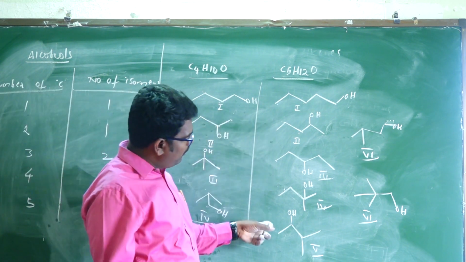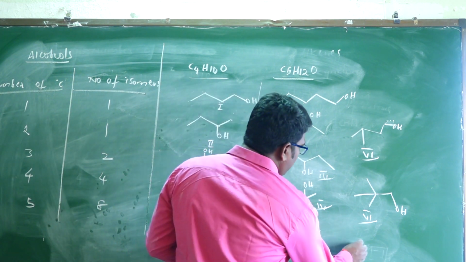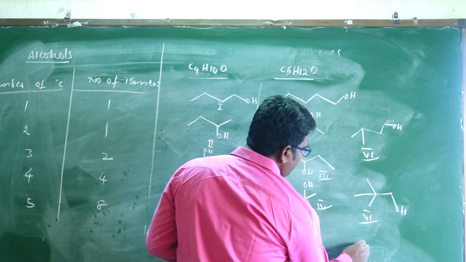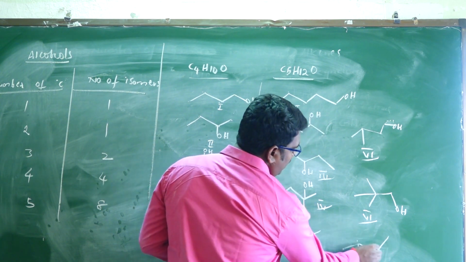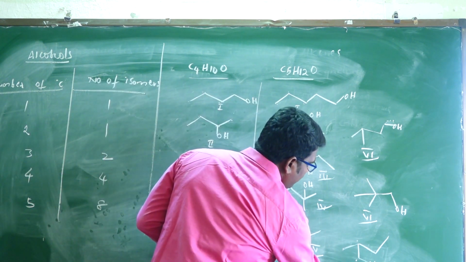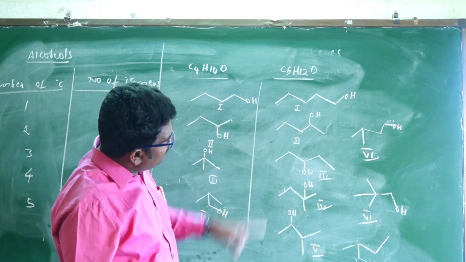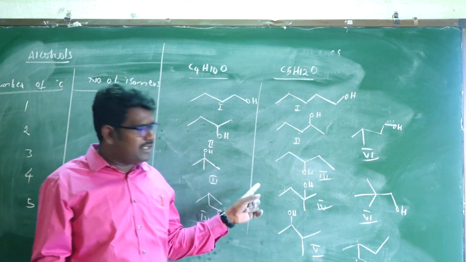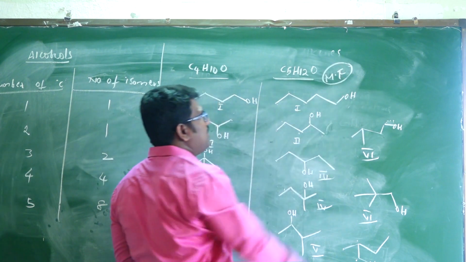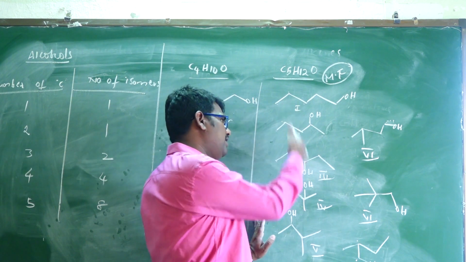So 1, 2, 3, 4, 5, 6, 7, 8. Next, this is OH. 1, 2, 3, 4, 5 carbons, OH. Is this also different or not? So 8. Any one is possible. So all are different structures, but the same molecular formula. What is the molecular formula? C5H12O.